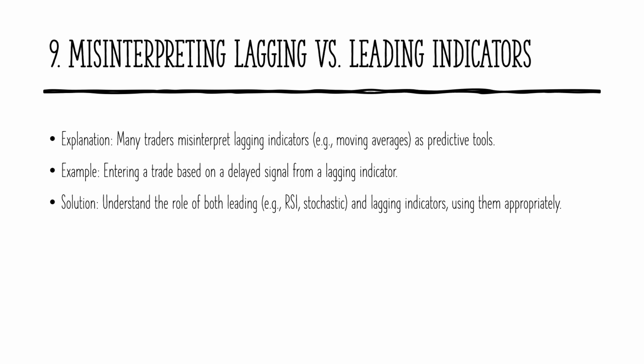Relying solely on a lagging indicator for trade decisions can result in delayed entries and missed opportunities. The best approach is to combine both leading and lagging indicators appropriately to make well-informed trading decisions.